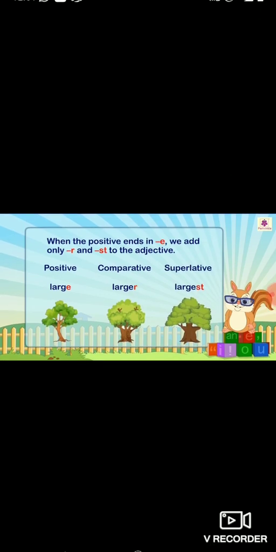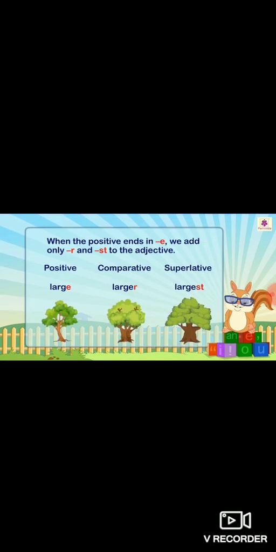Because E is already there, right? The tree is large. This tree is larger than the first tree. The third tree is largest out of all. So how to form positive, comparative and superlative? By adding ER and EST. But if E is already there, then we will just use R and ST.